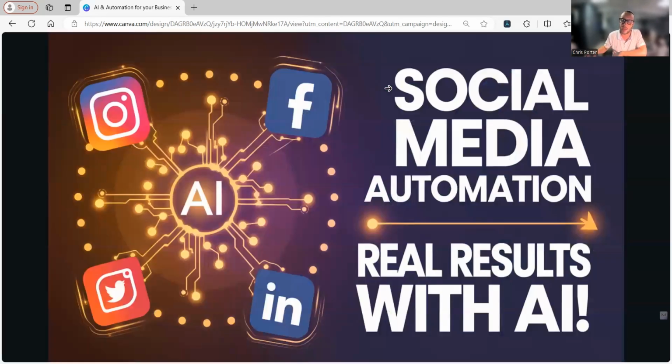So number one is social media automation. And people might be asking me, oh, Chris, social media automation. What do I do? Put my AI content into a schedule and the automation will actually post the content. Nope. Social media automation is completely different now, right? So these AI and automation systems mixed together are done with scheduling. You don't have to create the post because AI thinks, okay, you don't have to come up with content anymore. And that's what's going to bring us to our next slide, right?